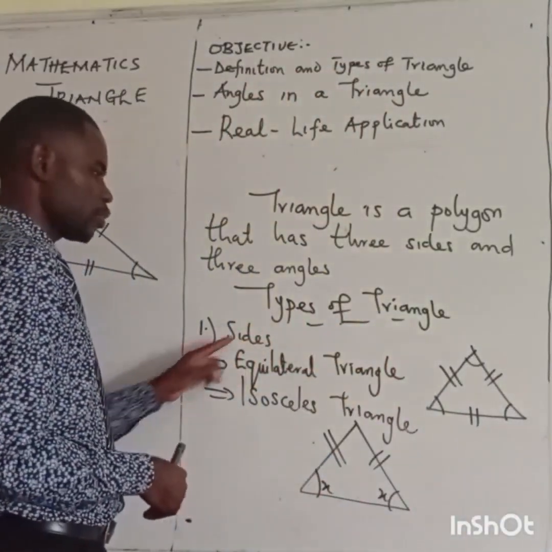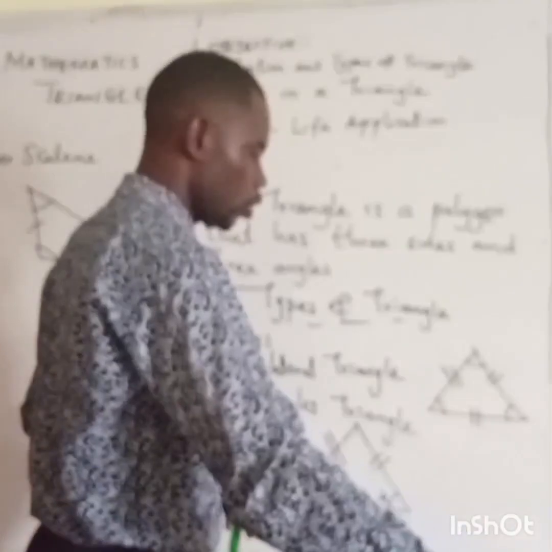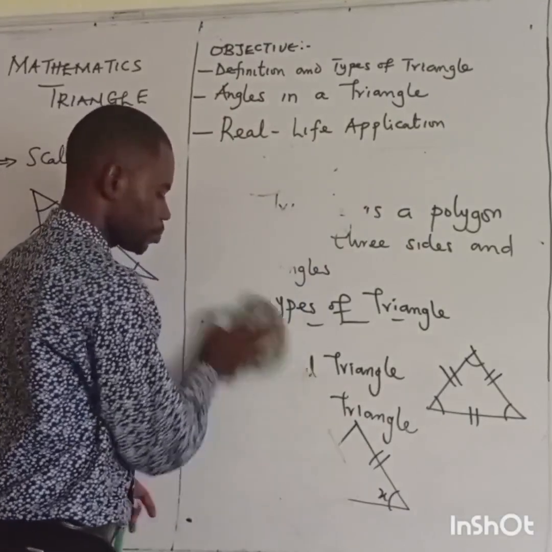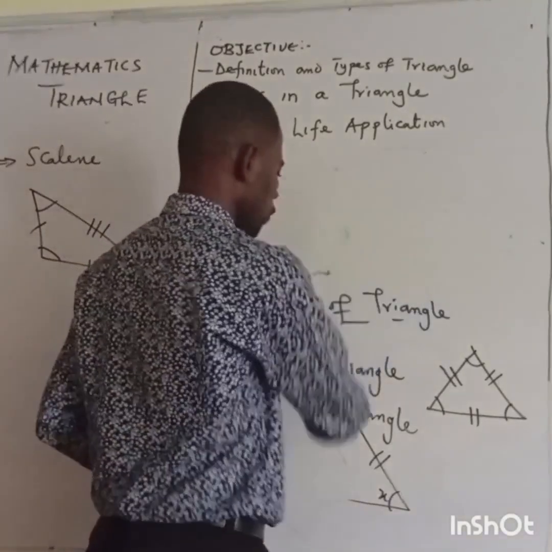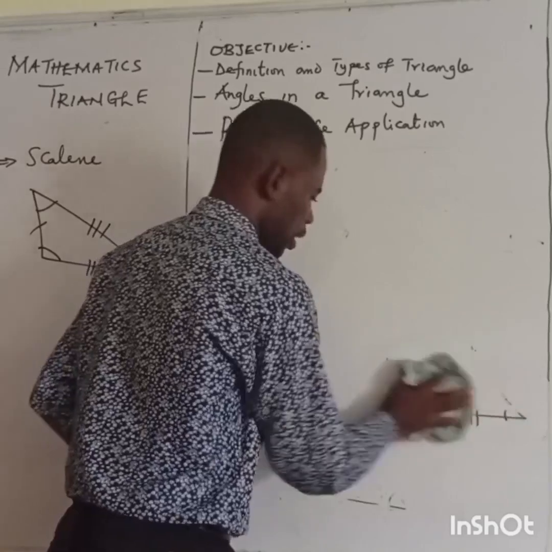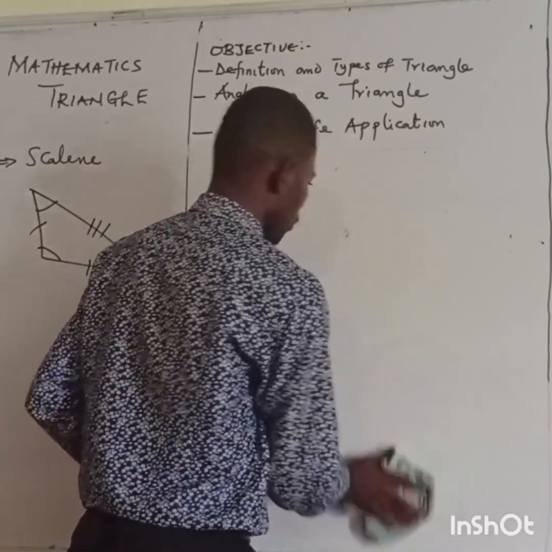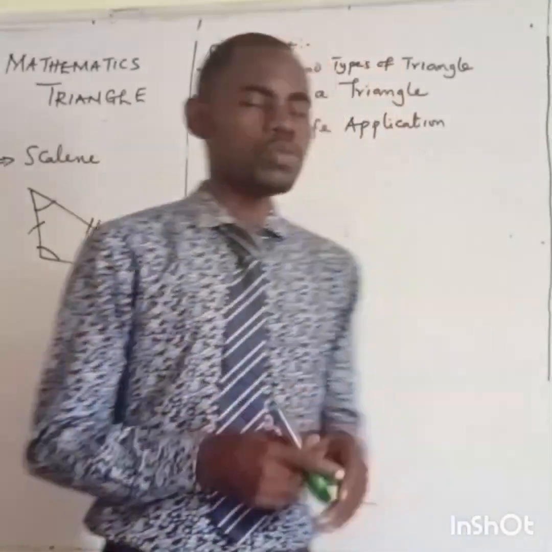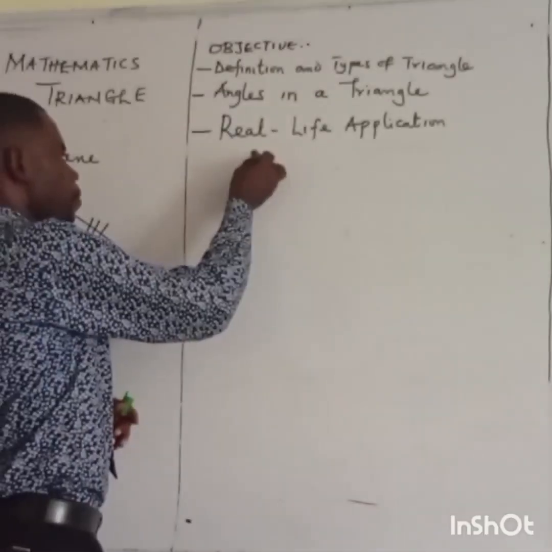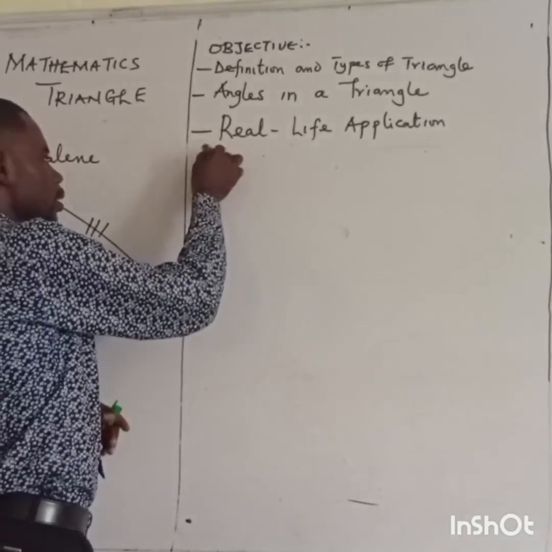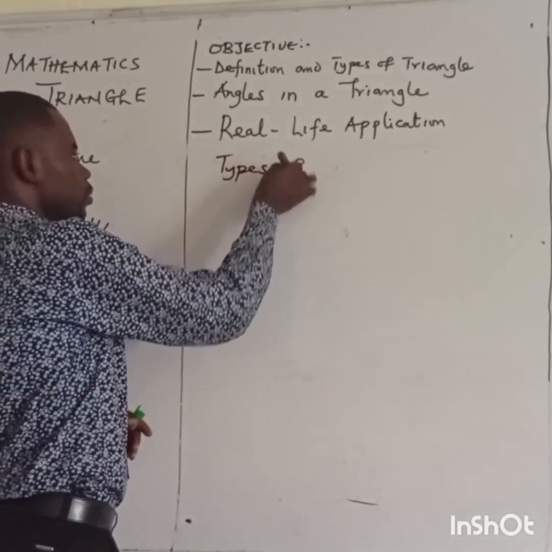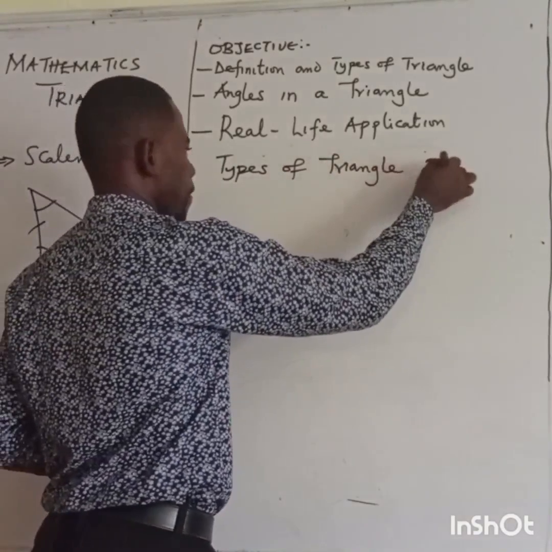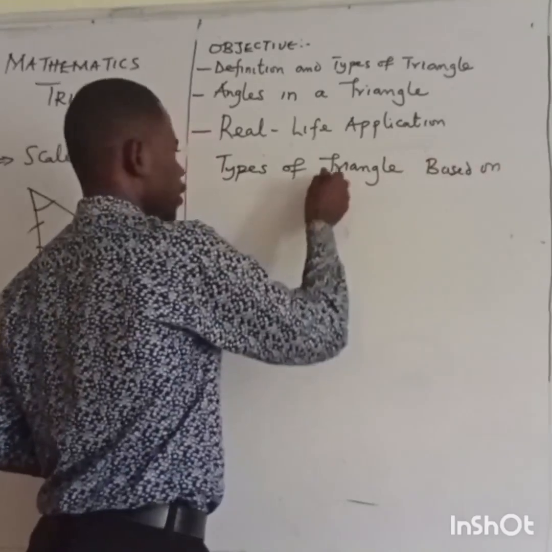Now, we want to go to the types of triangle based on angles. We've talked about the types based on sides. Now we're going to talk about those based on angles. Based on angles, we have the following types of triangle.